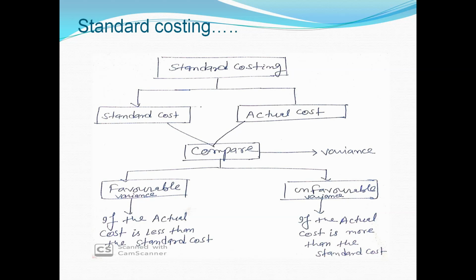If the actual cost is less than the standard cost, then it is favorable variance. And on the other hand, if the actual cost is more than the standard cost, then it is unfavorable or adverse variance.